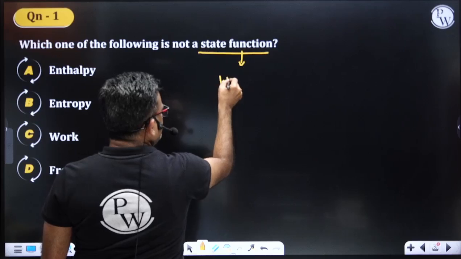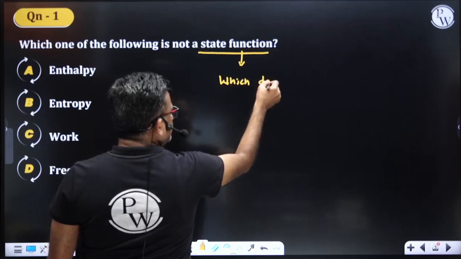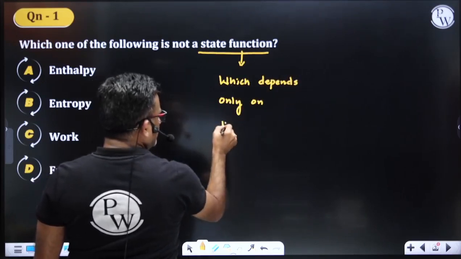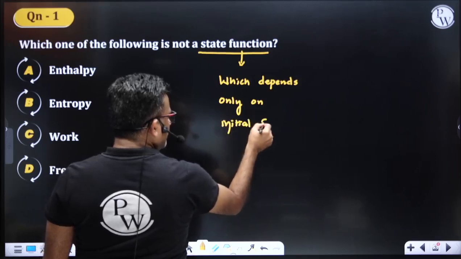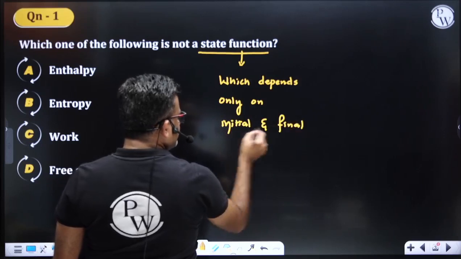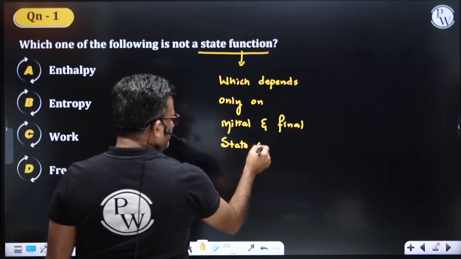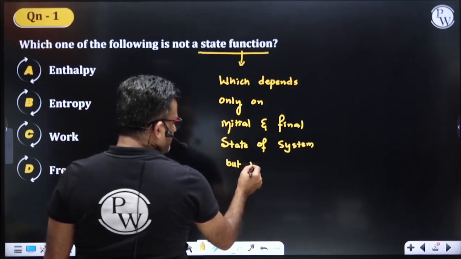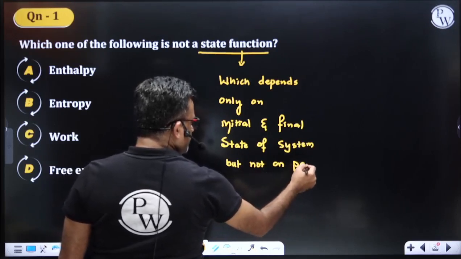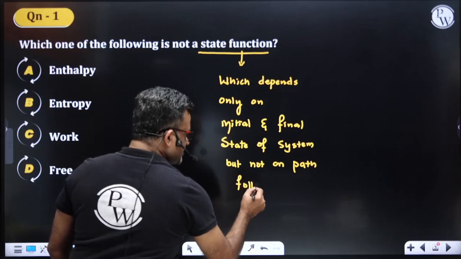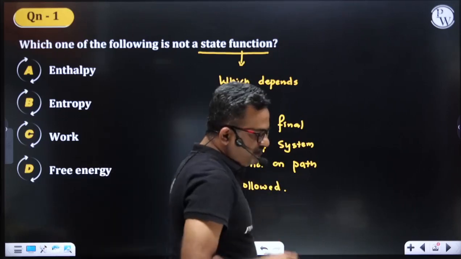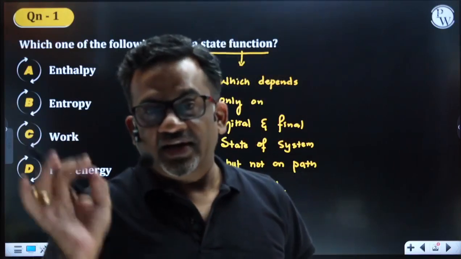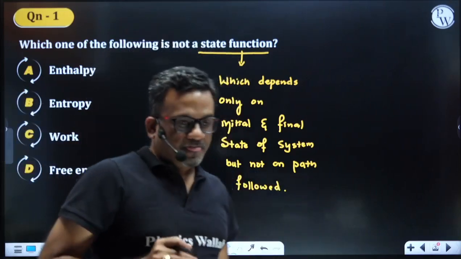State function is that property which depends only on initial and final state of the system, but not on the path followed. So from the initial state to the final state, whichever path is followed for the process, it does not depend on that path, but it will only depend on the initial state and final state. So which one is it? Is that clear?